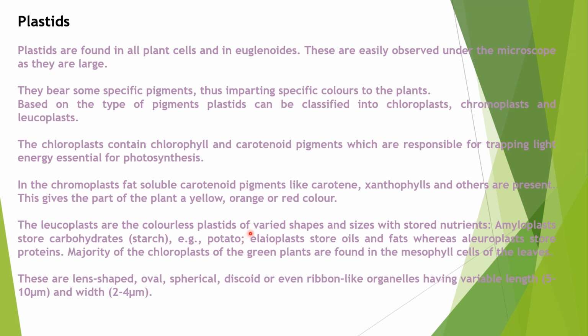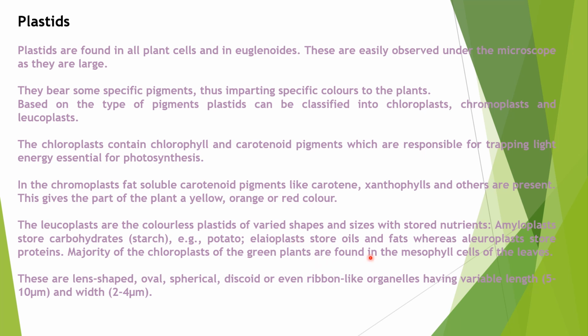Leucoplasts are actually colorless plastids. They are of different shapes and sizes. They store nutrients. For example, amyloplasts store carbohydrates, for example starch, as in potato, whereas elaioplasts store oils and fats.